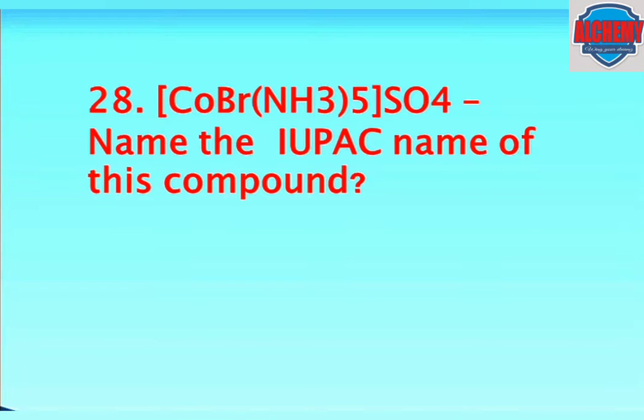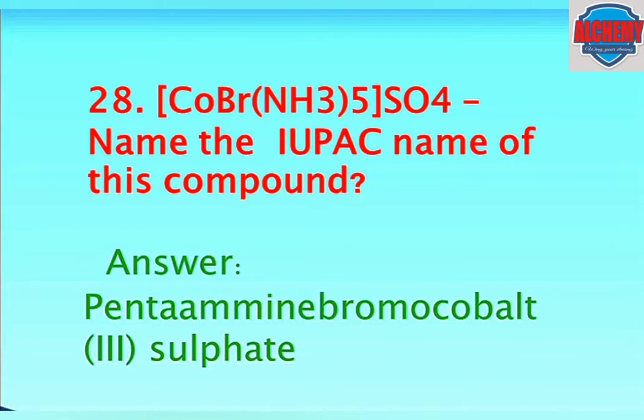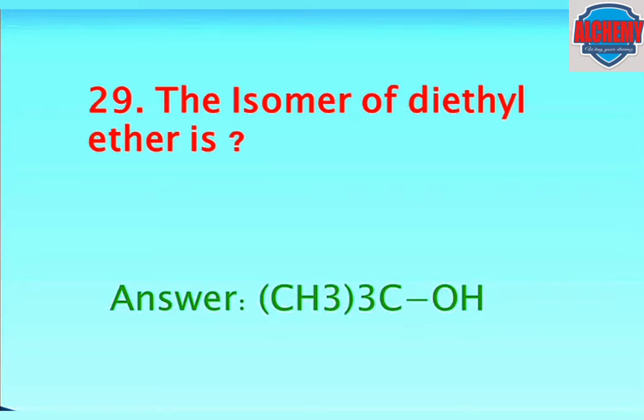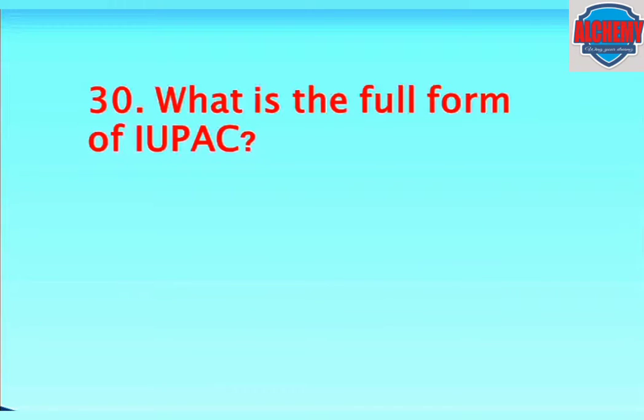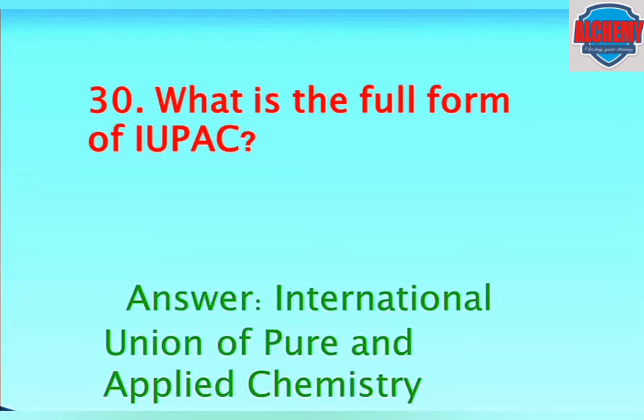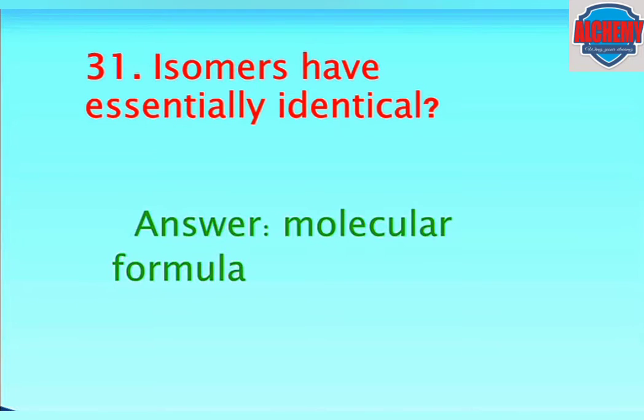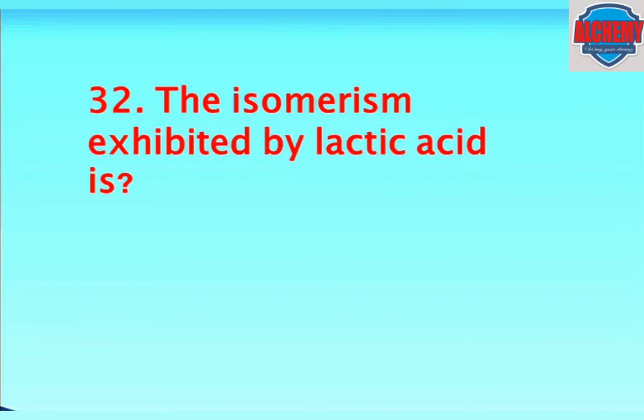The IUPAC name of the coordination compound is pentaamminebromocobalt(III) sulfate. The isomer of diethyl ether is. The answer is given here. What is the full form of IUPAC? International Union of Pure and Applied Chemistry. Isomers have essentially identical. The answer is molecular formula. The isomerism exhibited by lactic acid is optical isomerism.